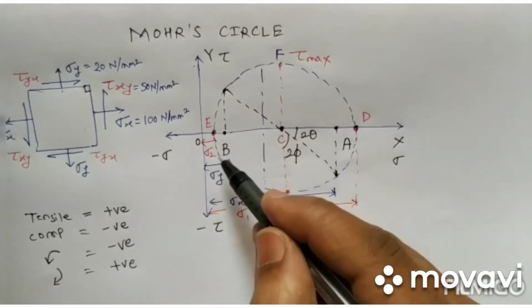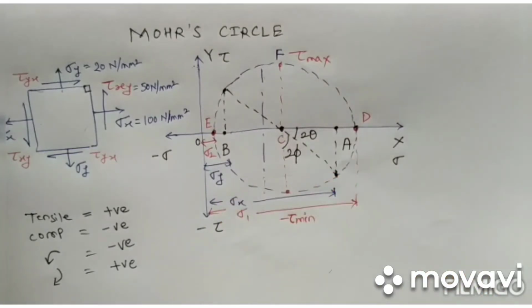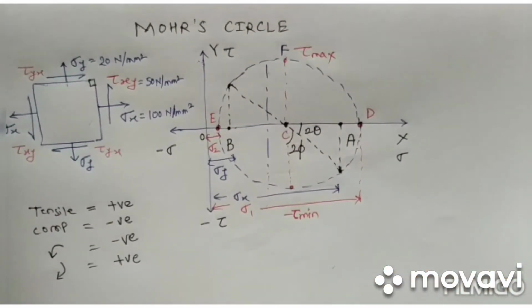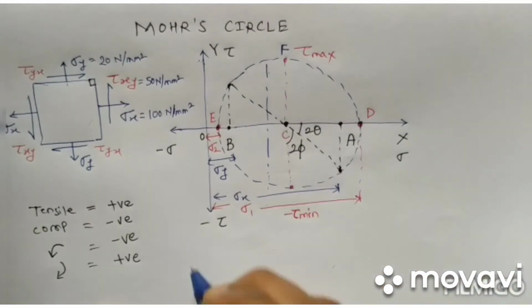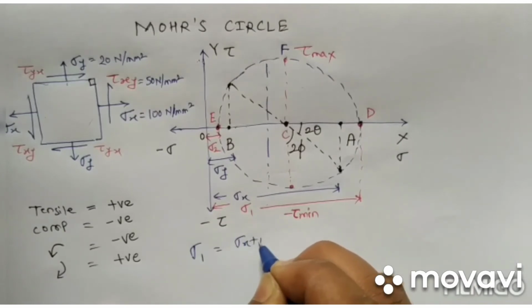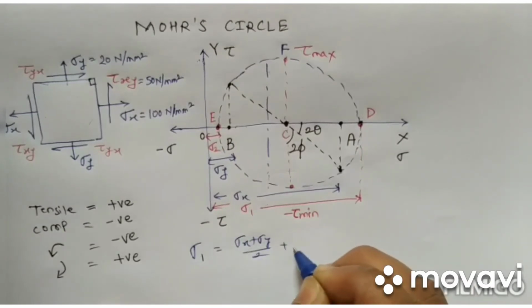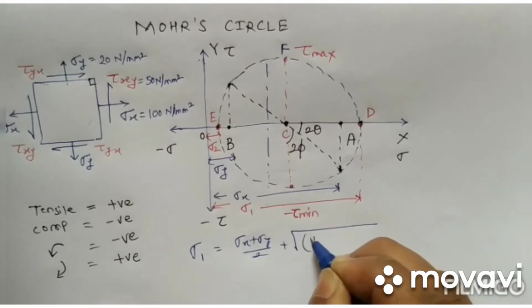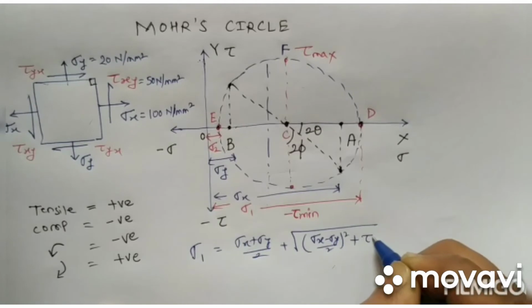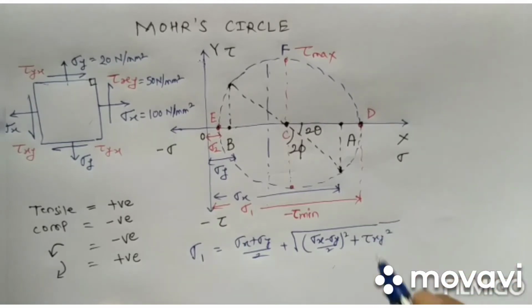Okay, so this is a very important concept. How do we find out the values? Now we are not going into the derivation part. So sigma 1 is given as (sigma x plus sigma y)/2 plus the square root of ((sigma x minus sigma y)/2) squared plus tau xy squared.